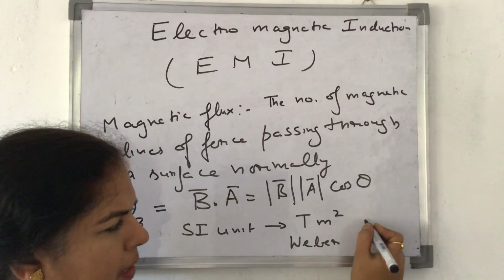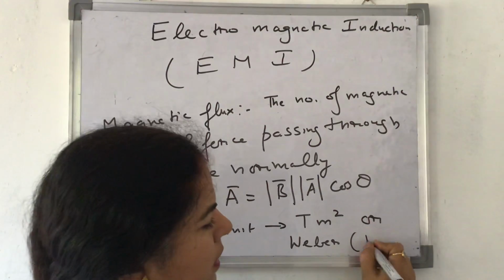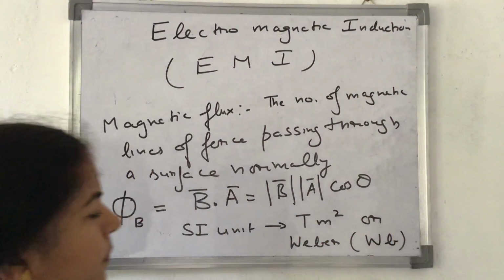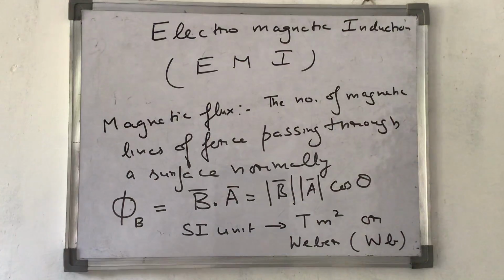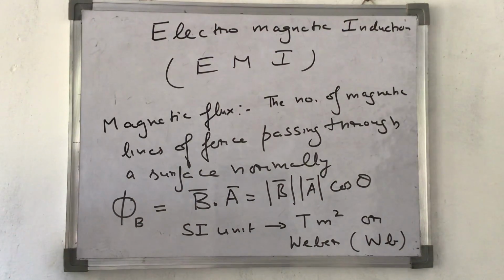Either you write Tesla meter square or Weber, it is one and the same thing. Weber in short is written as Wb. Now this is a scalar product of two vector quantities, magnetic field and area. Hence magnetic flux is a scalar quantity.